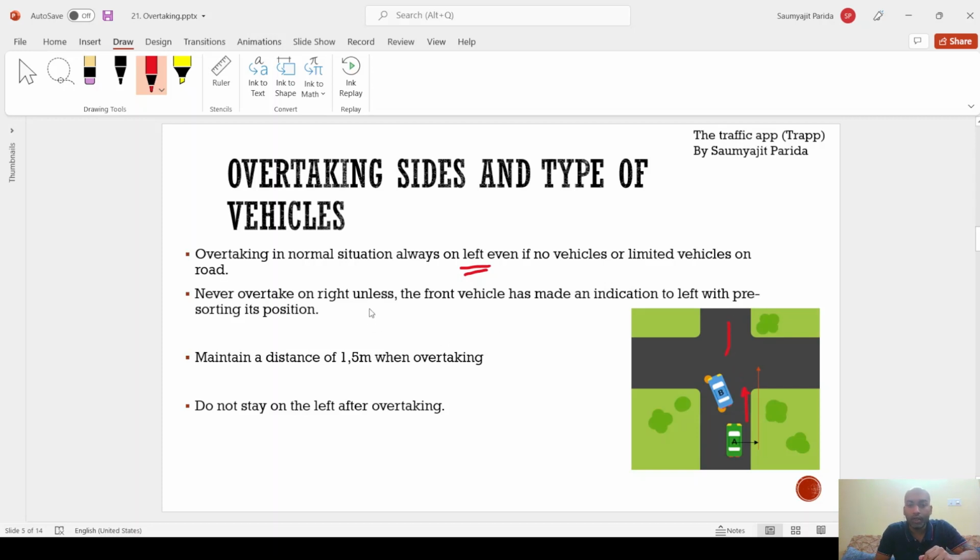Never overtake on the right unless the front vehicle has made an indication to turn left. This is what we discussed now. In general, always overtake on the left. In this special scenario only, we are allowed to overtake on the right. Maintain a distance of 1.5 meters when overtaking. This was one of the questions in some test series, so I mentioned it here. Do not stay on the left after overtaking. Always come back to your original position, that is, use the right side. Always be on the right side.